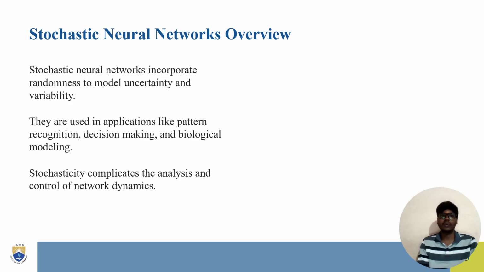Stochastic neural network overview. Stochastic neural networks incorporate randomness to model uncertainty and variability. They are used in applications like pattern recognition, decision making, and biological modeling. Stochasticity complicates the analysis and control of network dynamics. Here we can see the stochastic neural networks incorporate randomness to model the uncertainty and variability. They are also used in applications like pattern recognition, decision making, and biological modeling.